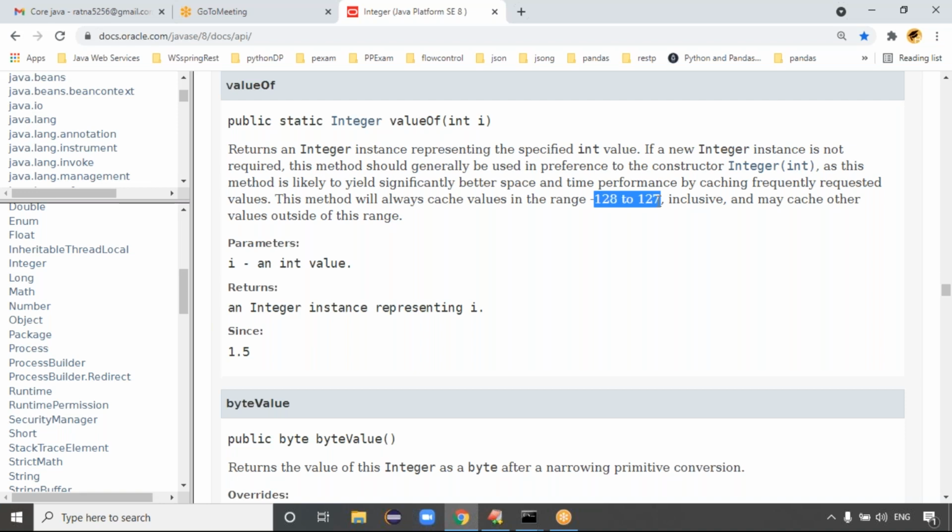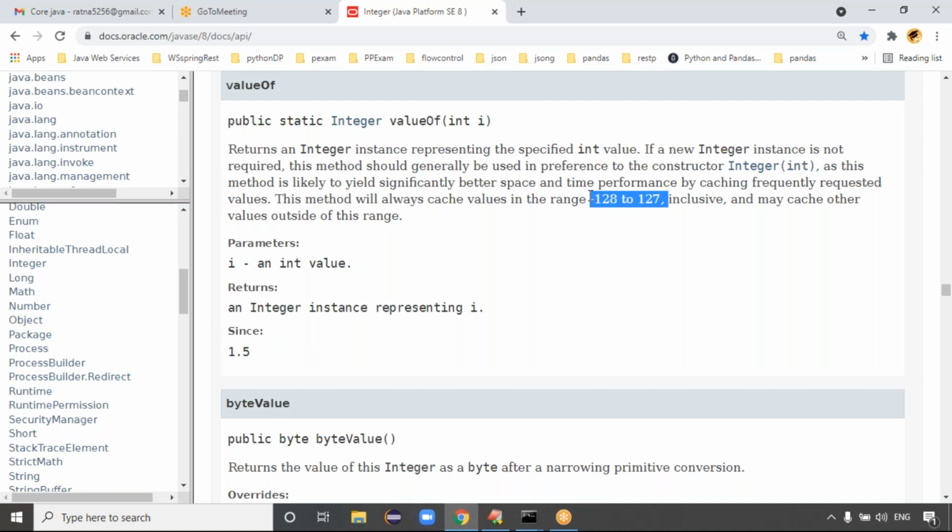Out of this range, it is pointing to different memory, right? That's why when you take 10, it is within this range, so it is pointing to the same memory. Within this range means pointing to the same memory. But if you take 200, it is out of this range, right? Out of this range means it's pointing to different memory, right?